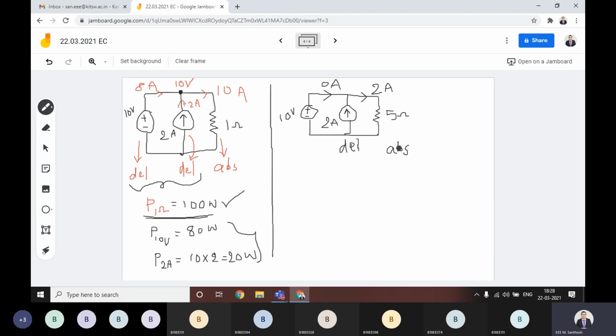You try to understand. You will understand definitely. You try to concentrate. No need to get confused here. This I am assuming as neither absorbing nor delivering.